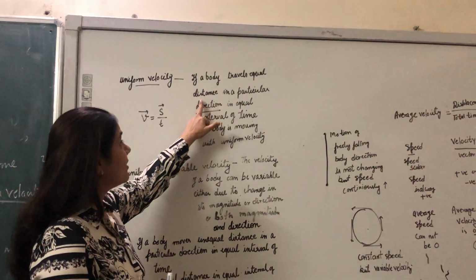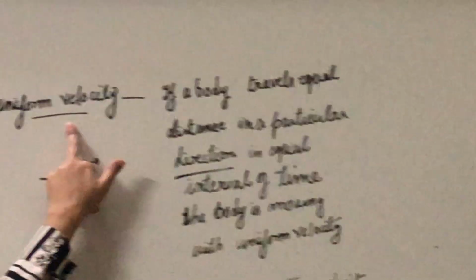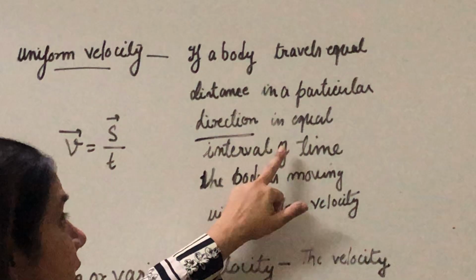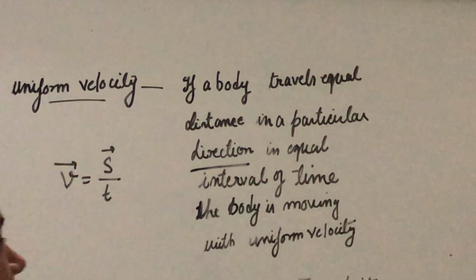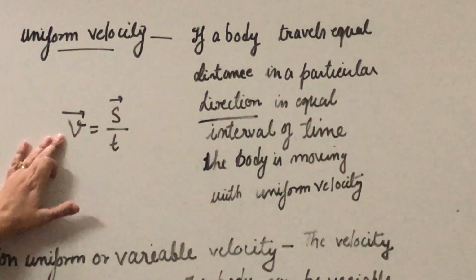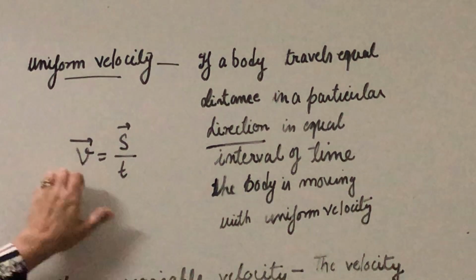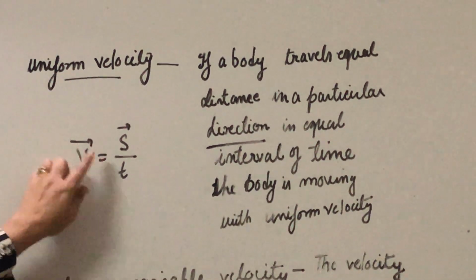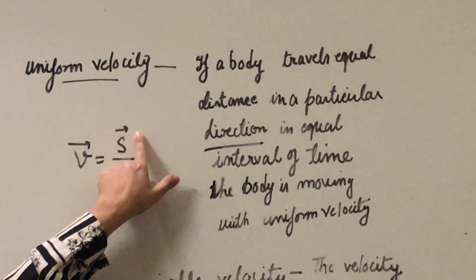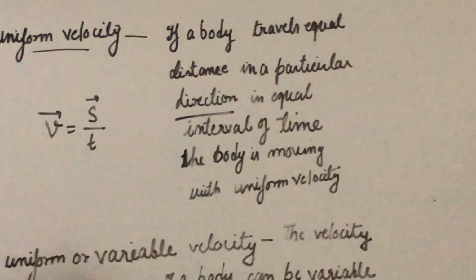So if a body travels equal distance in a particular direction, why the direction? Because velocity is a vector quantity. In the equal interval of time, the body is moving with uniform velocity. How will you write down? Velocity is equal to displacement upon time. Velocity is a vector quantity, that's why I will write the vector over here. And displacement is a vector quantity, but the time is a scalar quantity. So you will denote like this.